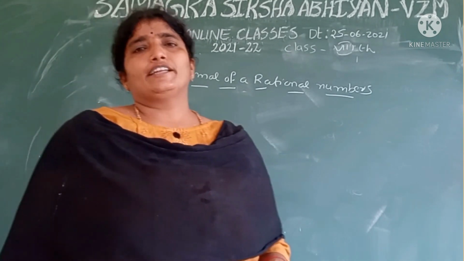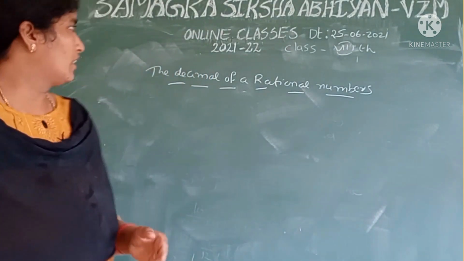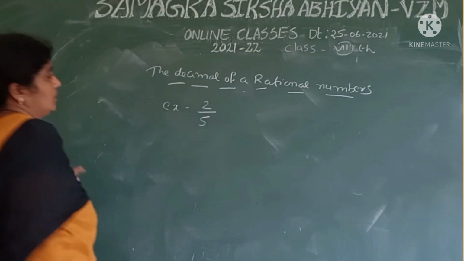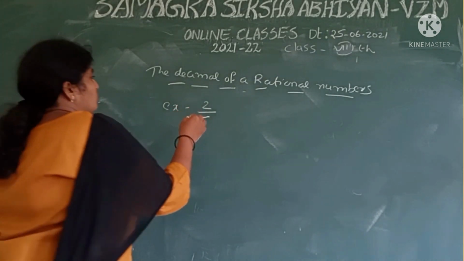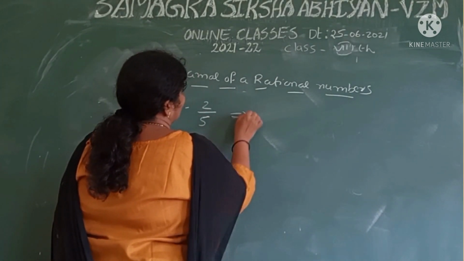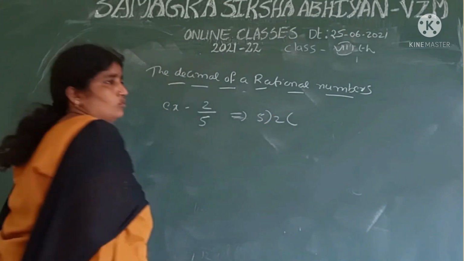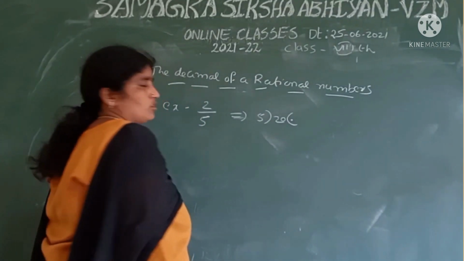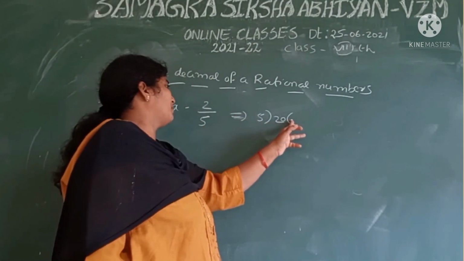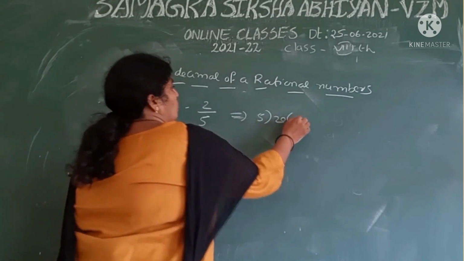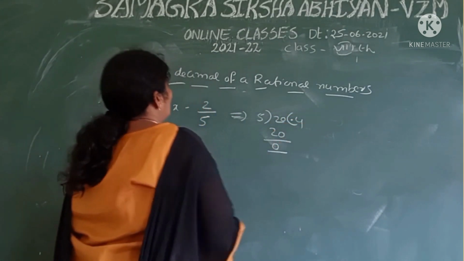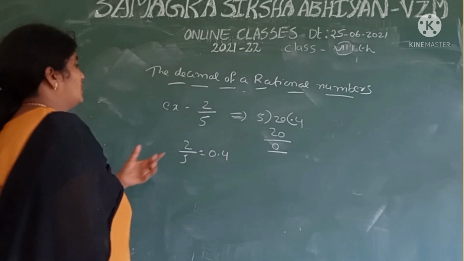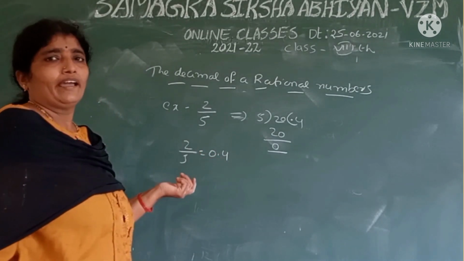Take some examples, then do the sums and you get the knowledge. Okay, first take an example of 2 by 5. Here we know that 5 divides 2. 5 cannot divide 2, so we take a point and put a 0 here. Therefore 5 4s are 20. The remainder is 0. Therefore 2 by 5 is equal to 0.4. This is the decimal form of 2 by 5.